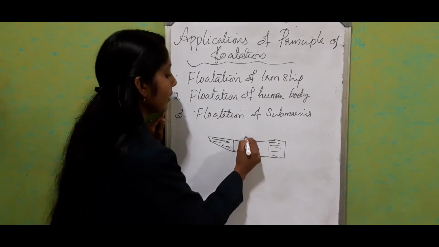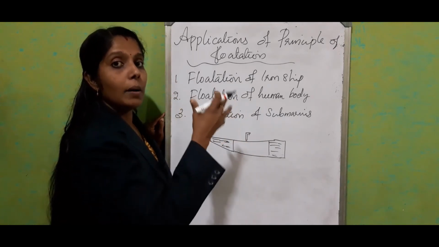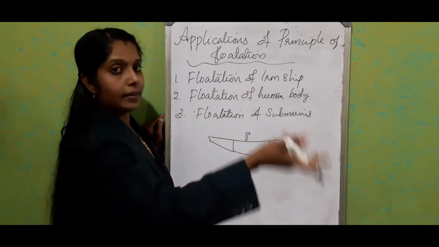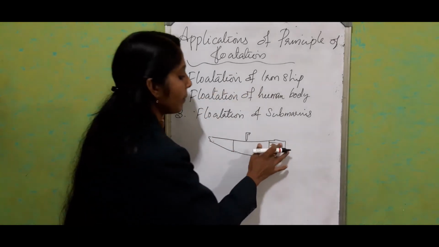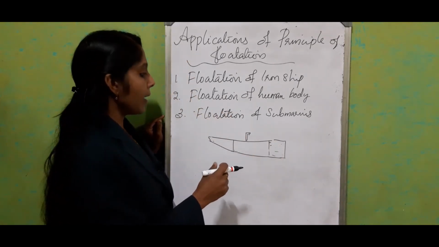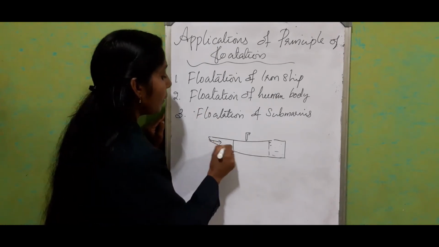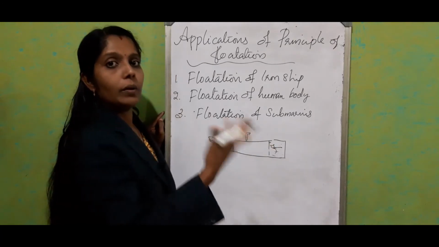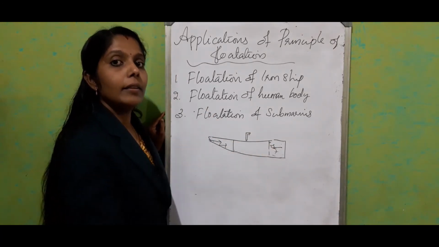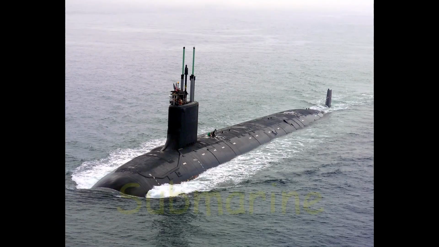So when it has to come up on the surface of the water, they will vacuum this. They will drain out the water from the ballast, or we used to call it a flotation tank. Whenever it wants to dive inside, it will be filled with water. So depending upon that filling and making it vacant, the submarine can come up and dive inside the water.